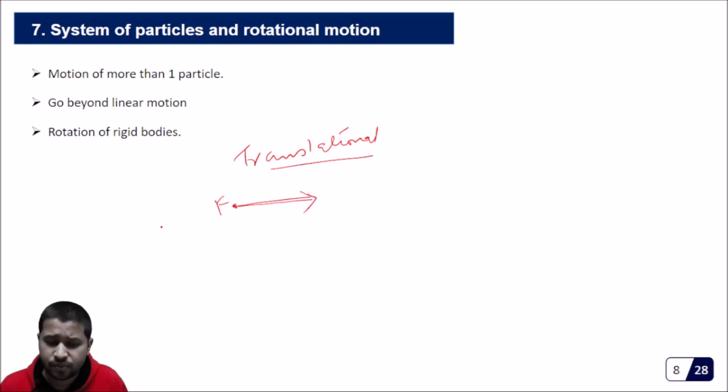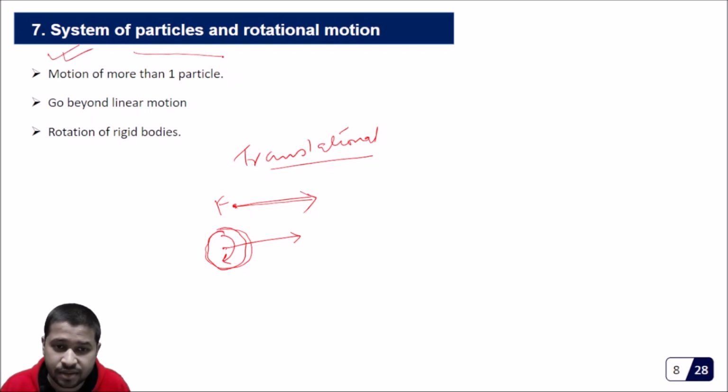Now the thing is, what if it's not a point object, it's a rigid body? Then the story is not just confined to translational motion. There is one more kind of motion possible when it is a non-point object, a rigid body, that it can rotate. Such kind of things we have dealt with in the 7th chapter.